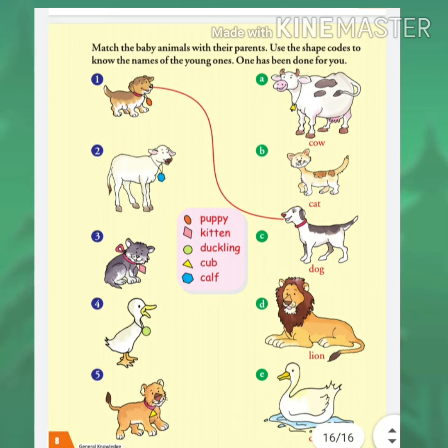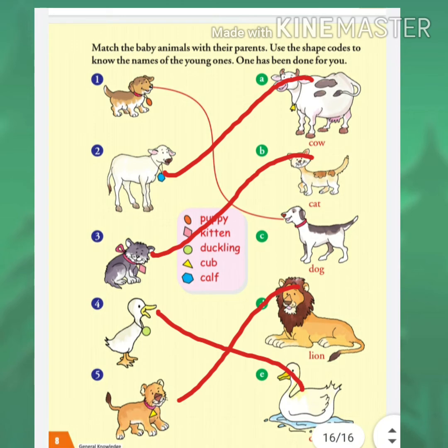Next one is a duckling. So its answer is E number. Okay. The parent of the duckling is a duck. So 4 is matching with E. Next one is cub. The parent of a cub is a lion. So 5 is matching with D.